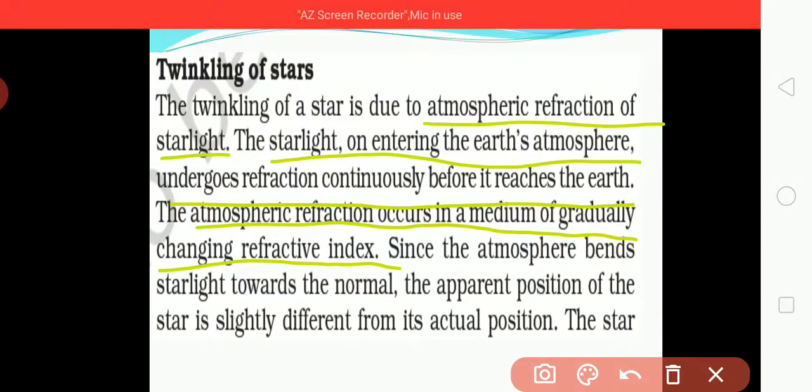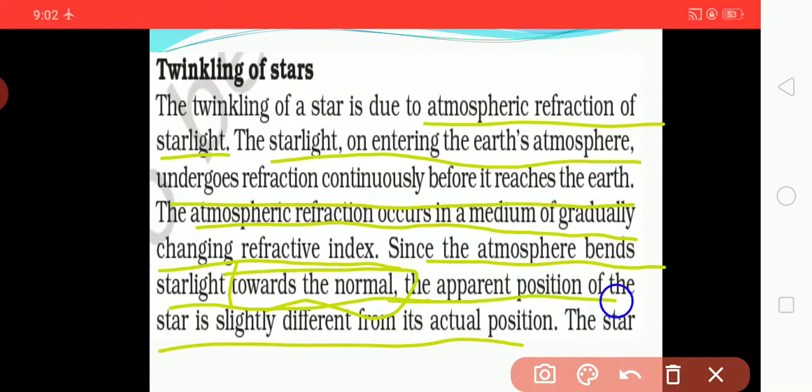Since the atmosphere bends starlight towards the normal, the apparent position of a star is slightly different from its actual position, and we see the star's position slightly displaced from its actual position.